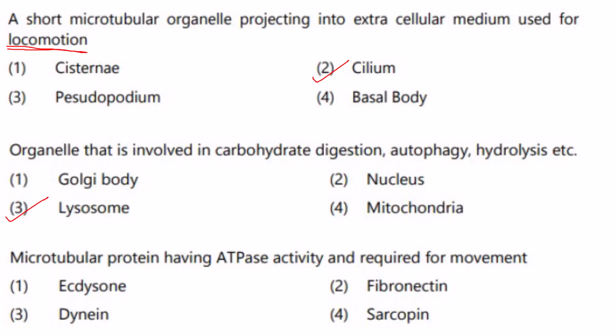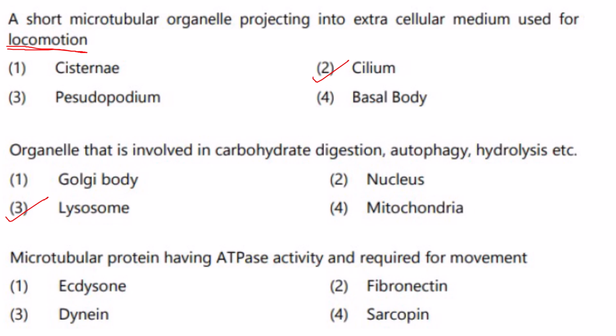Then Golgi bodies are involved in protein modification as well as protein sorting. Then the nucleus contains the genetic material, that is your DNA, and it regulates various cellular activities, and mitochondria is the powerhouse, that is, it produces energy through respiration.